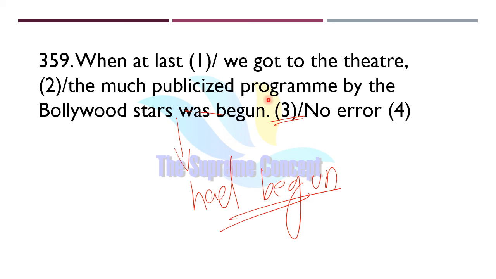Before we entered the theatre, this action was already done. So this will follow past perfect tense. This is the rule here, and as per this rule, the error lies in option number 3.